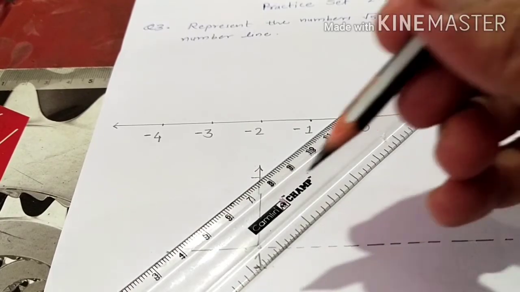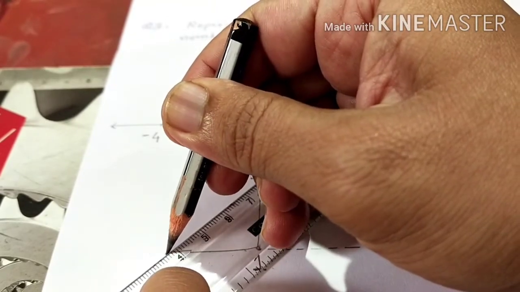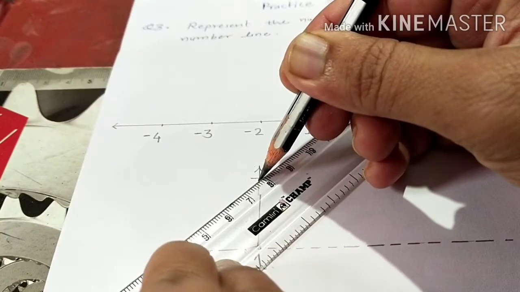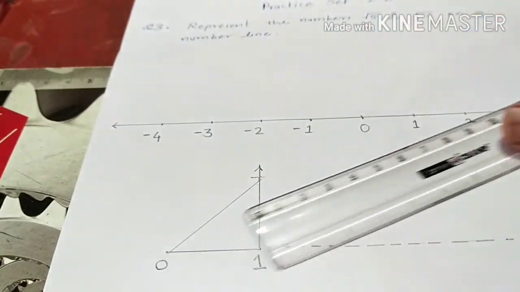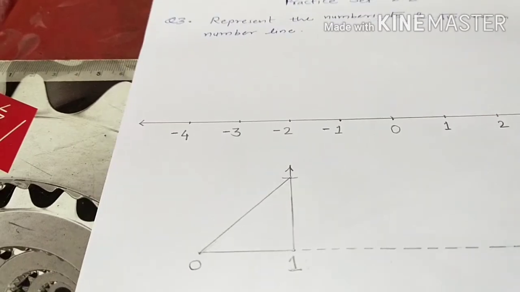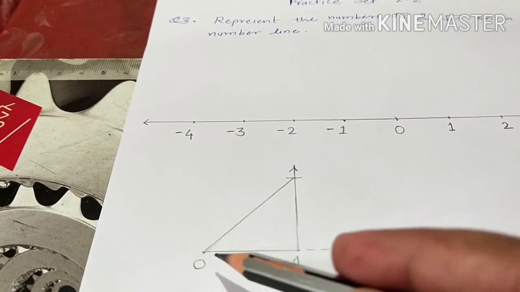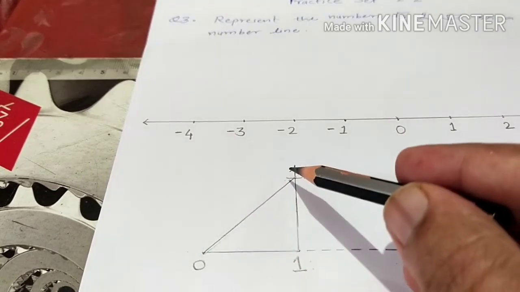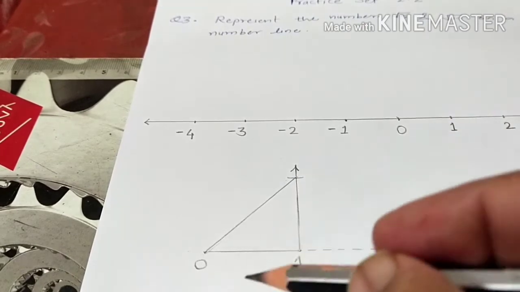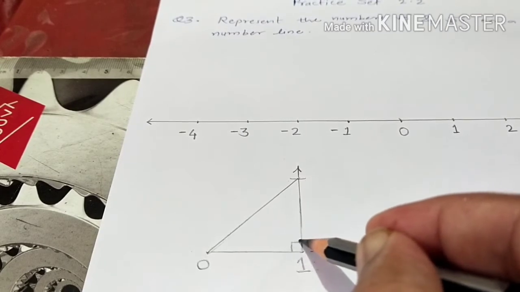Then using a scale, join these 2 points, that is 0 and the point at 1 unit on the perpendicular. So as you observe, you get a right angle triangle.